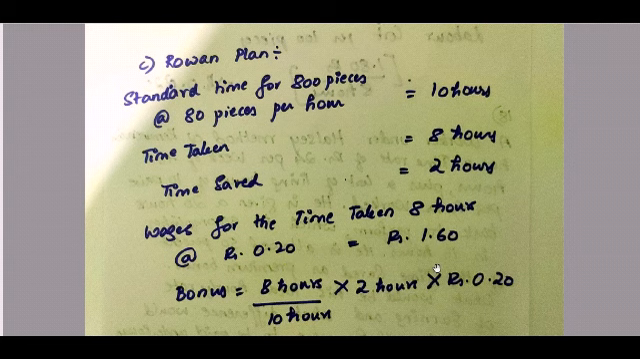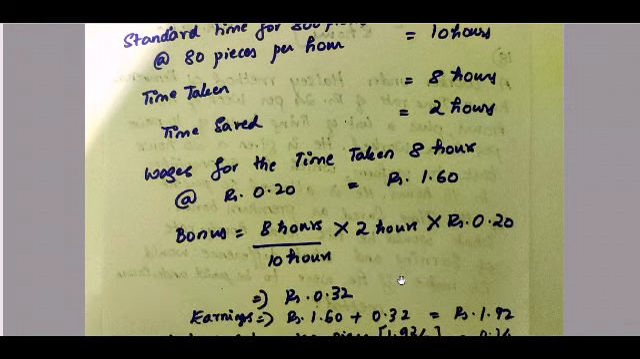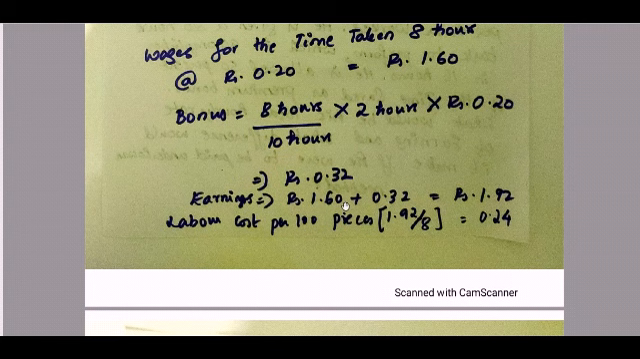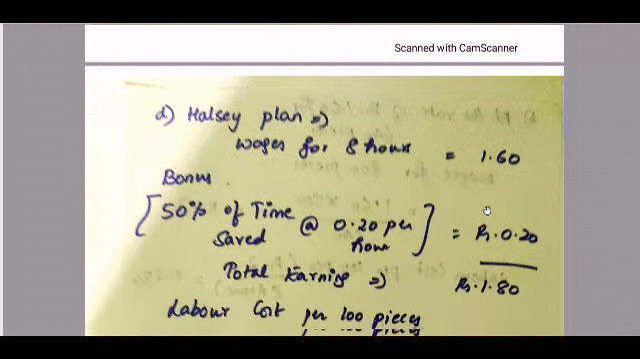So the bonus calculation formula is time taken divided by standard time into time saved into rate per hour. So 8 hours divided by 10 hours into 2 hours into 0.20 is equal to 0.32. This is only your bonus. Wages plus bonus is your earnings. So 1.60 plus 0.32 is 1.92, which is the total wages paid to the worker. So the labor cost per 100 pieces is 1.92 divided by 8 hours, which is 0.24. This is under the Rowan method.